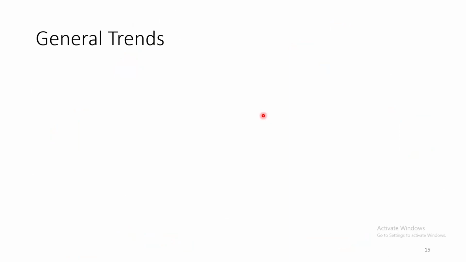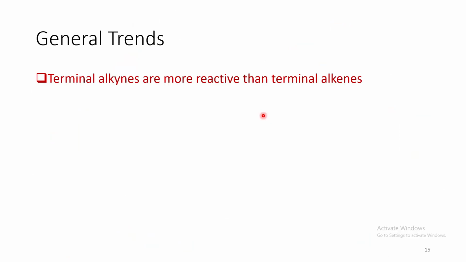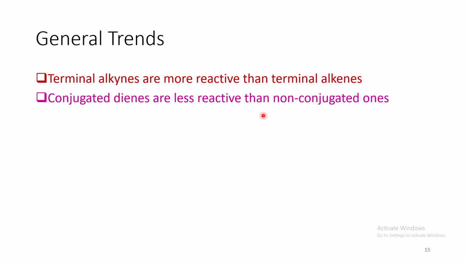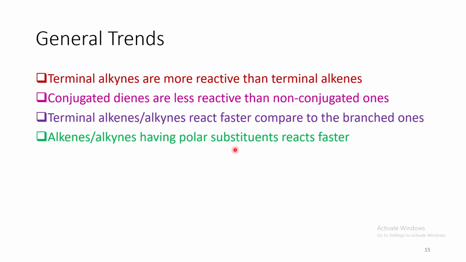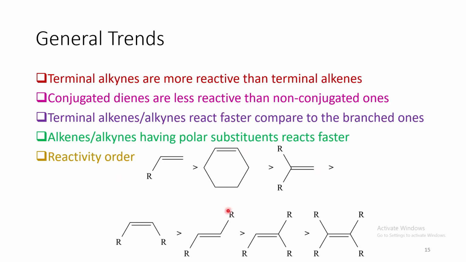Now, if we look at the general traits, terminal alkynes are more reactive than terminal alkenes because alkynes can bind much more strongly than alkenes. Conjugated dienes are less reactive than non-conjugated ones because upon hydrogenation they will lose conjugation. Terminal alkenes and alkynes react faster compared to the internal ones because they bind strongly compared to the internal ones. Similarly, alkenes and alkynes having polar substituents react faster. And if we look at the reactivity order, it is like this.